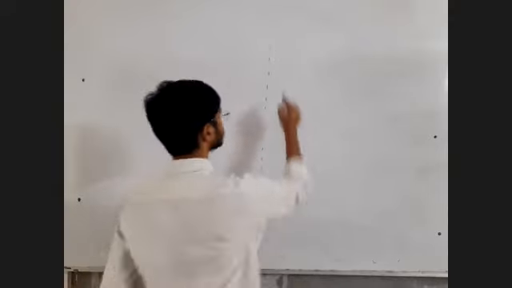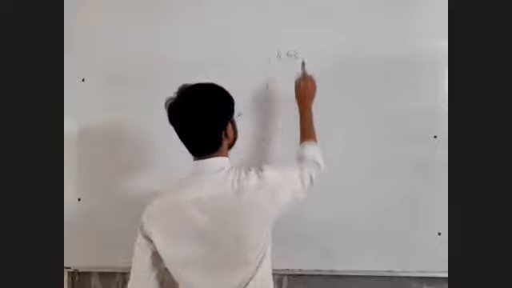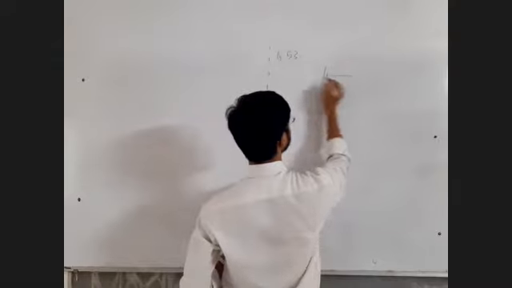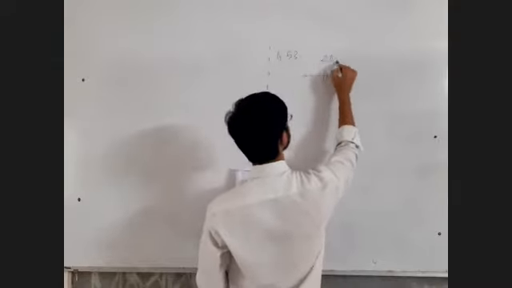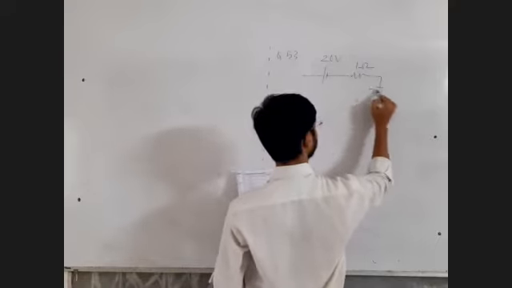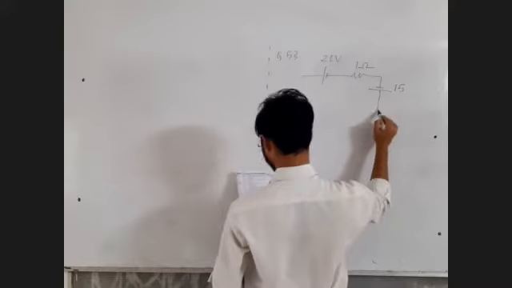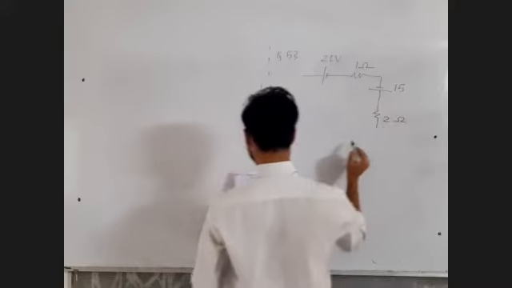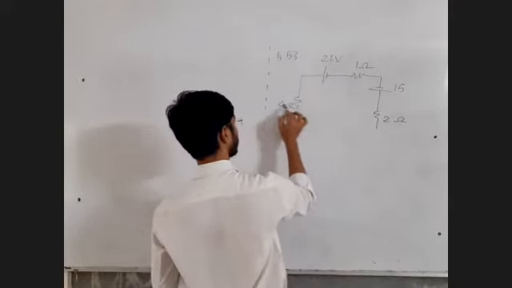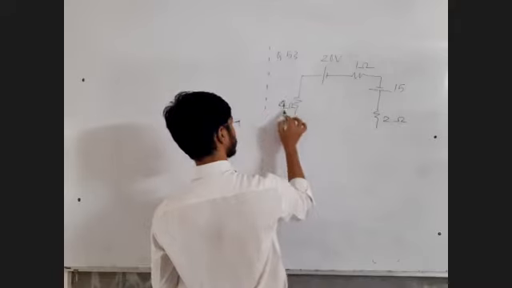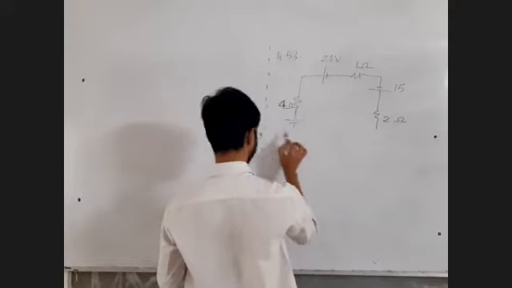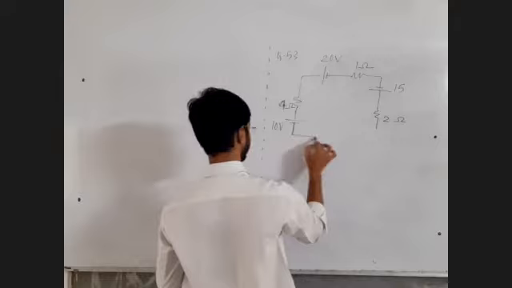Question number 53. Find the current in the circuit. You people try this and tell me the answer. 20 volt, 1 ohm, 15 volt, 2 ohm. You can actually solve this question orally. If you want to use Kirchhoff's voltage law, loop theorem, network theorem, use it and tell me the answer. But let me tell you, you can do this orally.